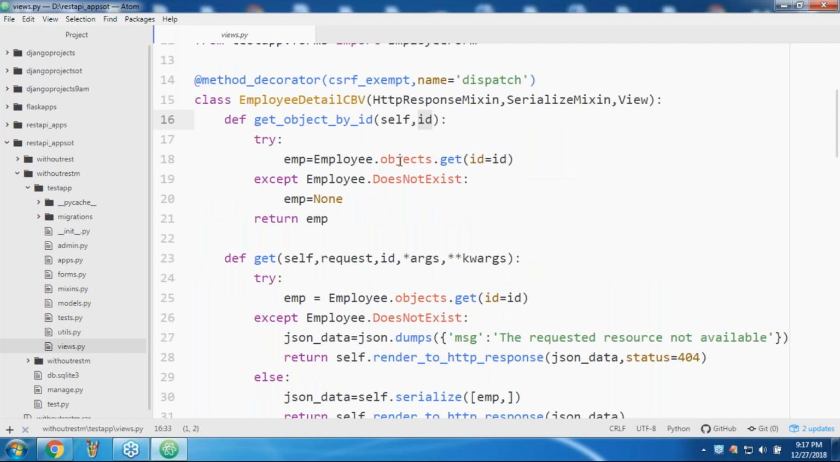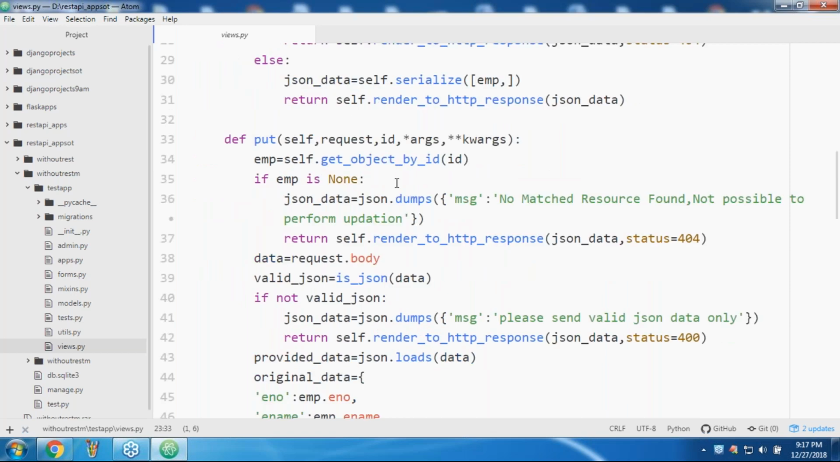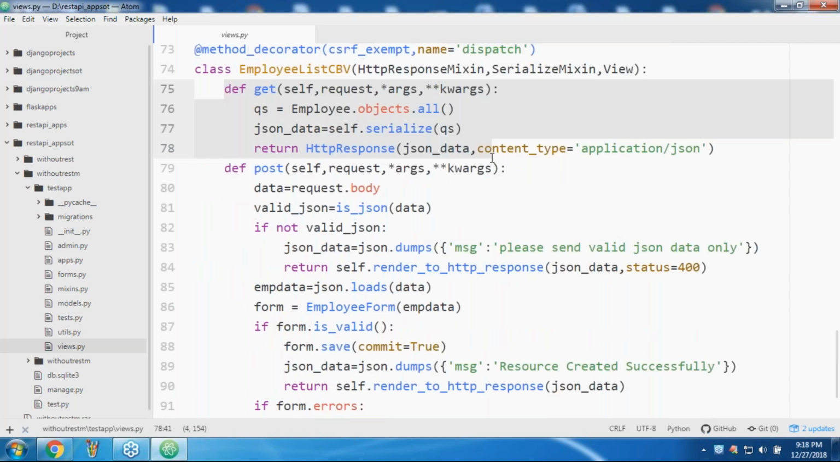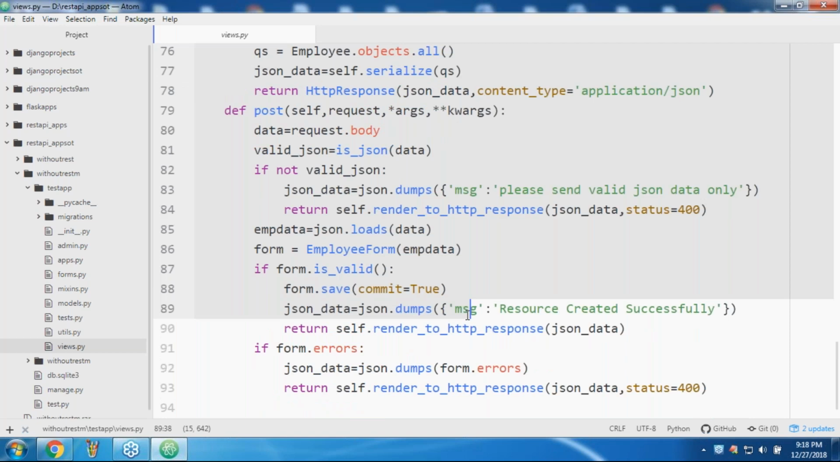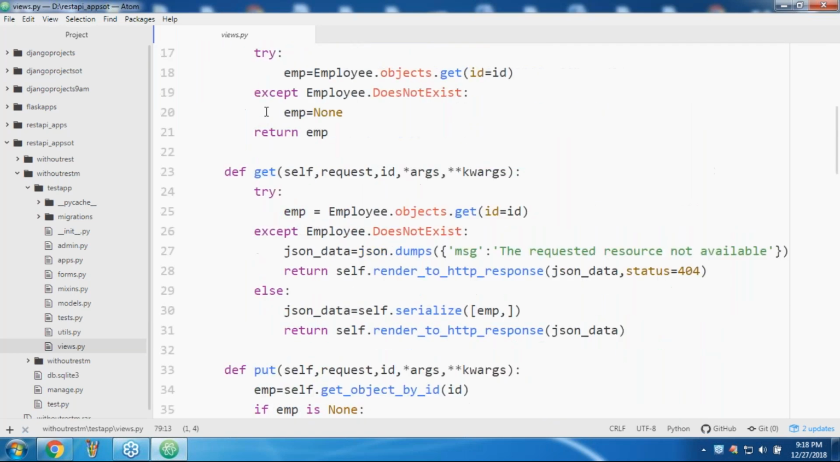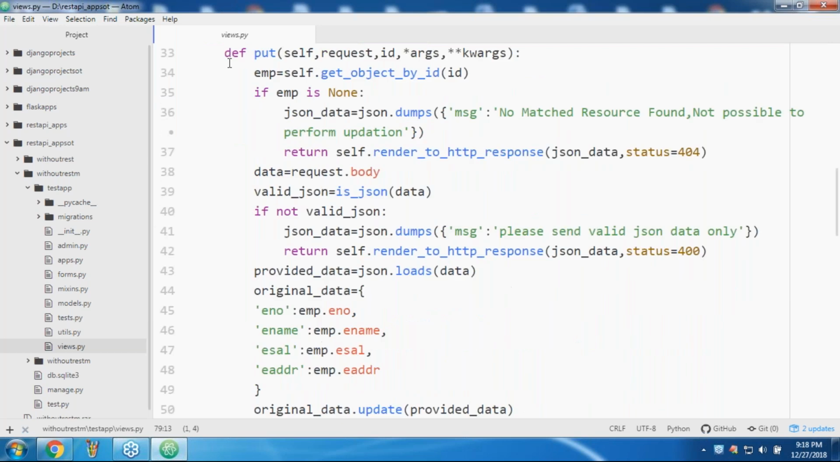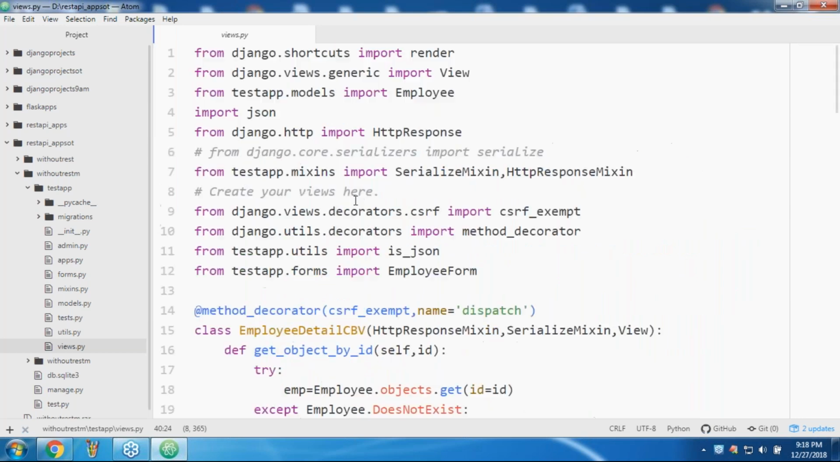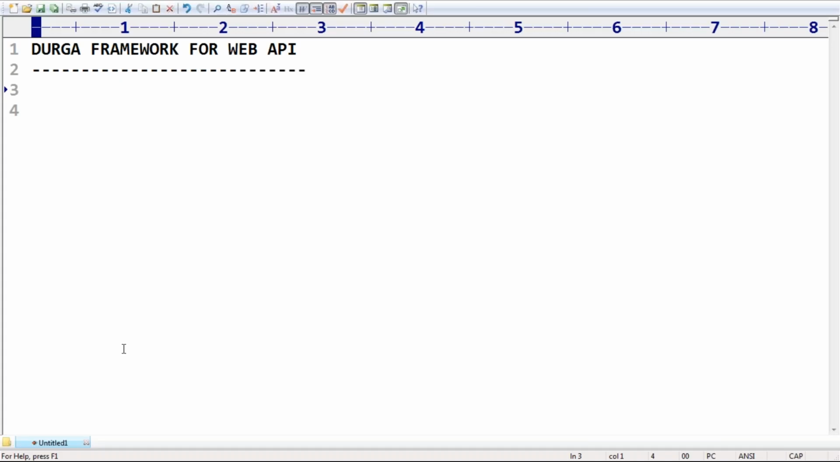Here, to get all the records and to create a resource, I wrote this code. Next, I wrote code to get based on ID, next to perform the update operation, and to perform the delete operation I implemented it here. Are you getting it? So how many URLs are required? According to our code, two URLs are required.